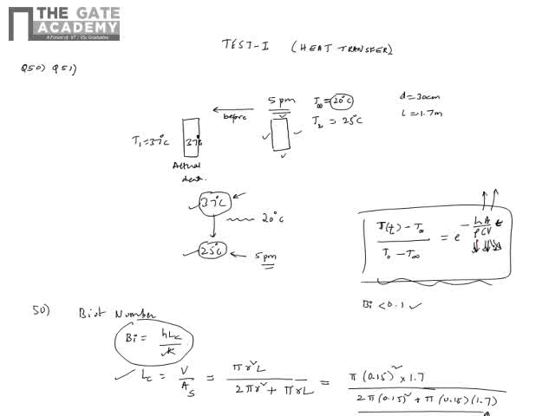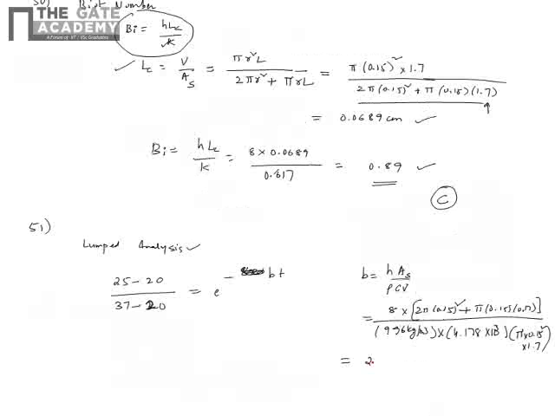When I calculate the B value, I get 2.79 into 10 power minus 5 per second.